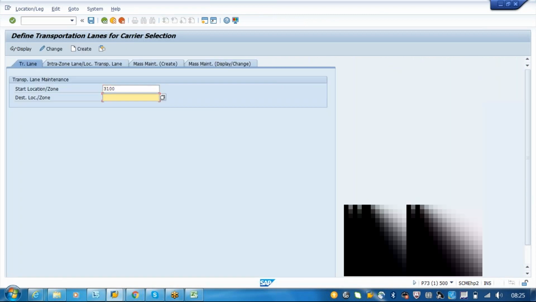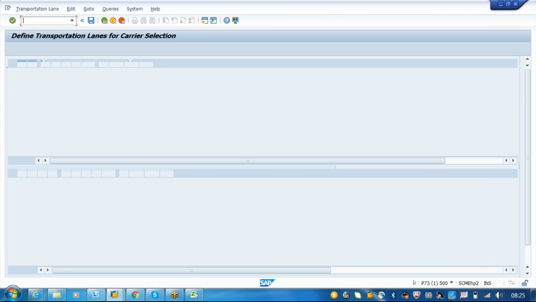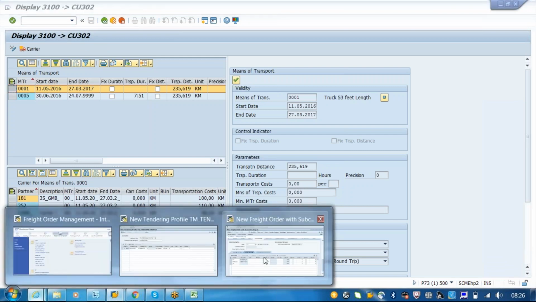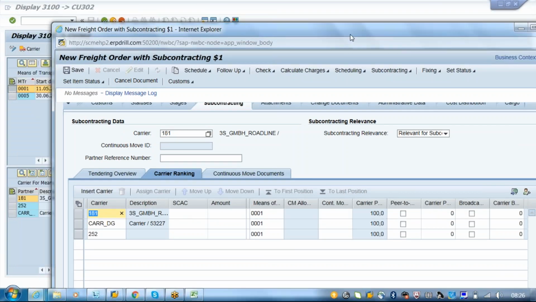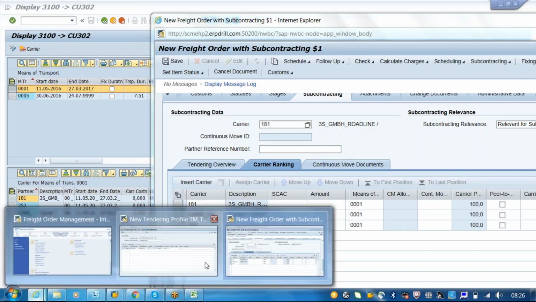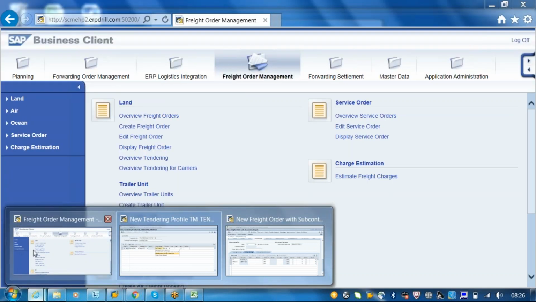If I take 31002 CU302 and go to display, and choose the means of transportation as 0001, now the system is trying to find these lanes, 181, 252 carrier. So this is something different from what the system has identified in this ranking. Do you see? Is there a difference? You are observing any difference here? Yes, carrier DG. So if you say in the tendering profile, I want the carrier to be assigned based on my ranking, then the system will automatically go with the ranking it has obtained here.